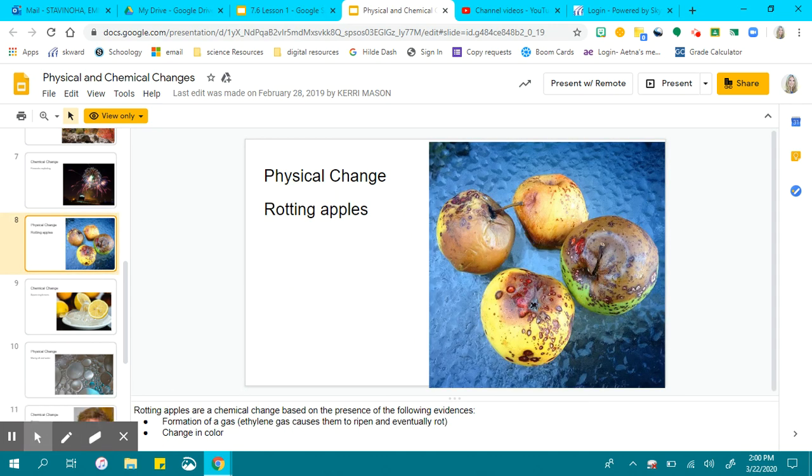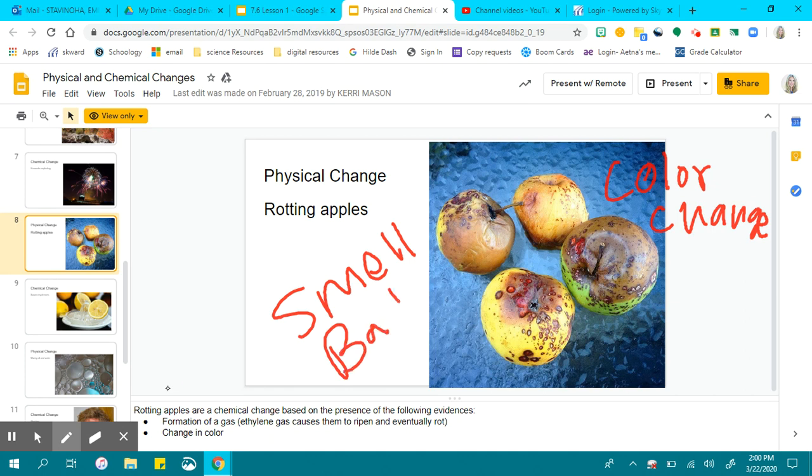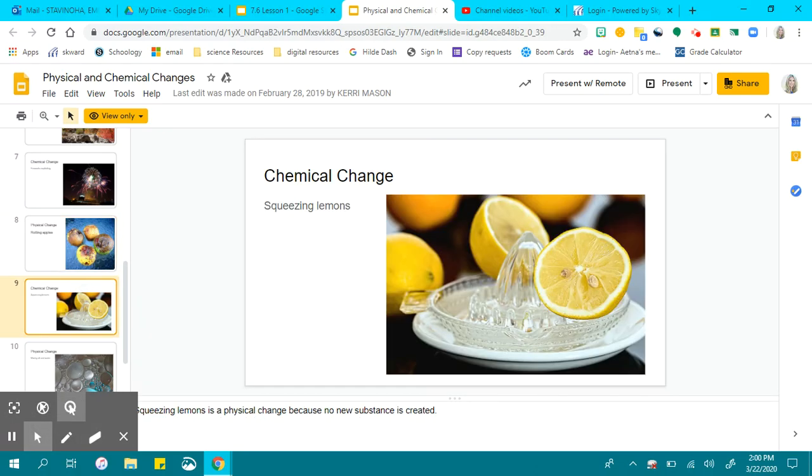When apples rot, they change color. They also smell bad. Their texture also changes. They're mushy. So this is not a physical change. It is a chemical change. Squeezing lemons. If you squeeze a lemon and the lemon juice comes out, is it still lemon? Yes, it is just a physical change.